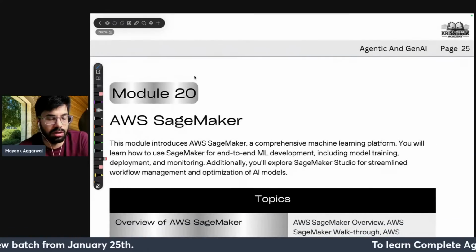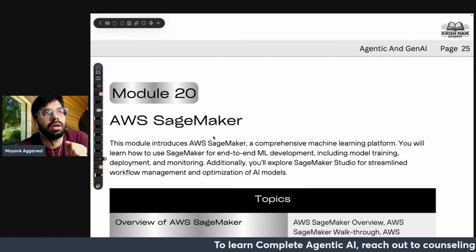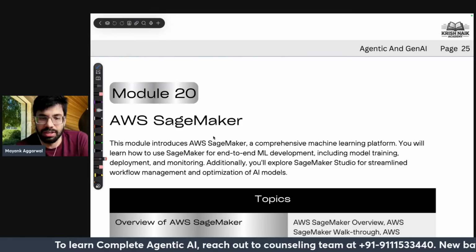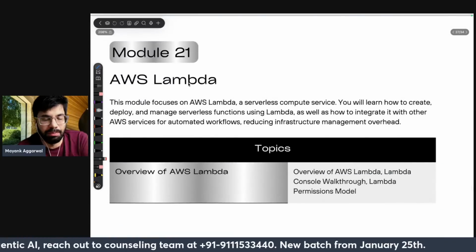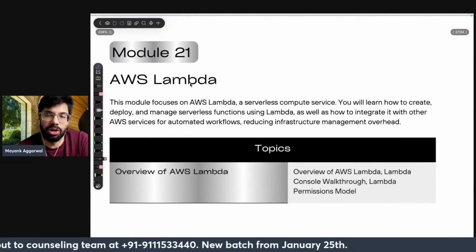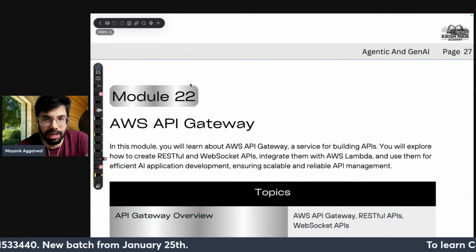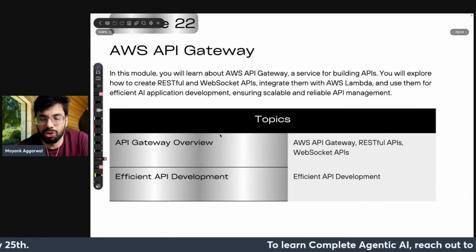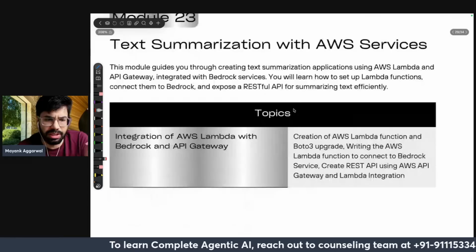Then SageMaker, very important thing. Something which I have been using since 2018. It was initially for machine learning and deep learning use cases. Now, of course, they have extended it for AI models as well. Then we have AWS Lambda, serverless computing. One more technology I have been using since 2018. Then API Gateway, very important, how you will be serving anything which you are making. Text summarization with AWS services, so some projects and everything.